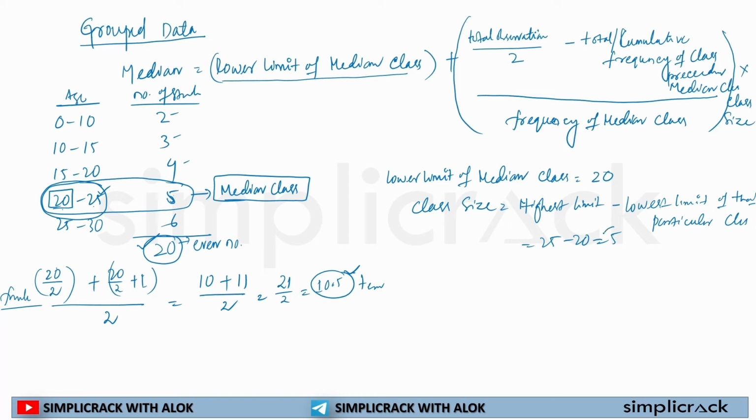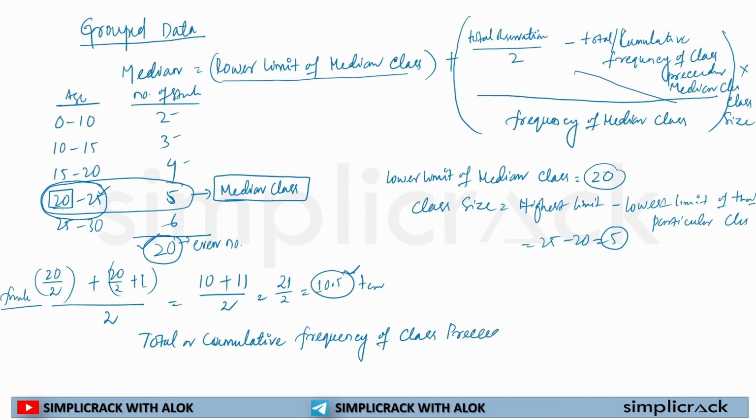Okay, so the class size is equal to 5, lower limit is equal to 20, total number of observation is equal to 20. Now here, total or cumulative frequency of class preceding median class.